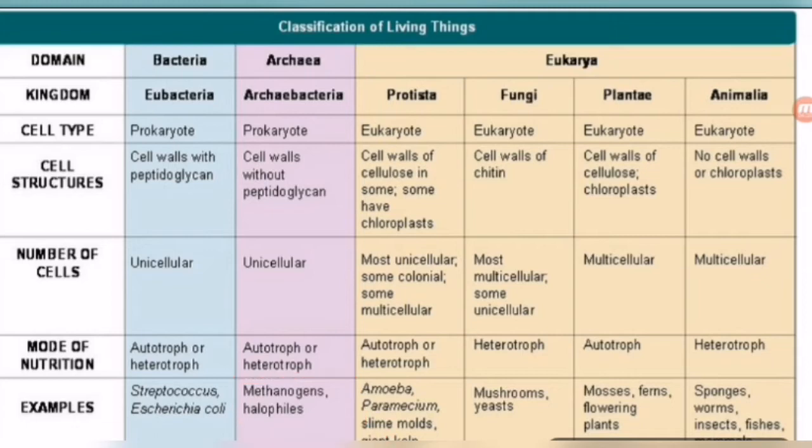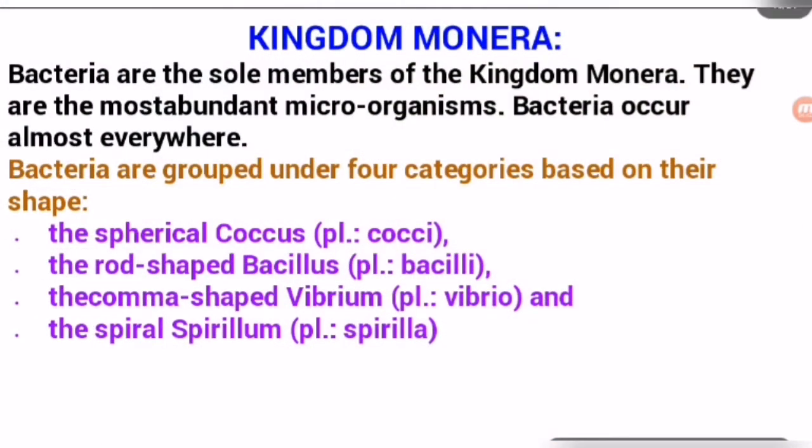So let's go to the next page to discuss the first kingdom, Monera. This is the first kingdom of the five kingdom classification. In our 11th class syllabus all the kingdoms are described. So let's discuss the first kingdom, Kingdom Monera. What is Kingdom Monera? We have discussed it briefly in that chart; now we will discuss it in detail here.